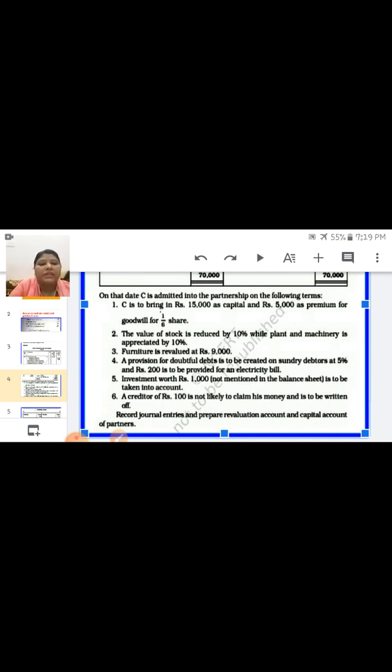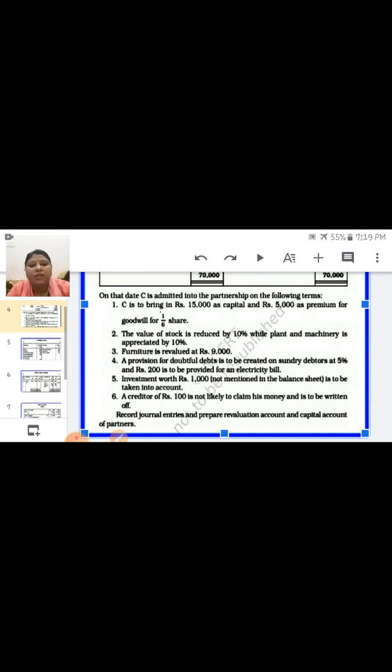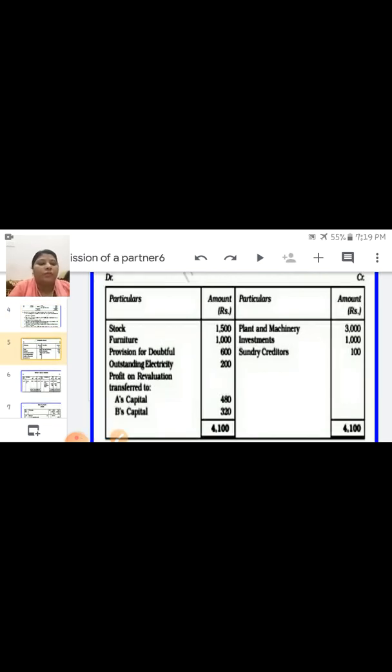Okay, so these are the items which will come in the revaluation account. First of all, let's see the solution. Let's see the revaluation account, and all items on which side we have to write down. See, debit side: stock 1500, furniture 1000, provision for doubtful debt 600, outstanding electricity liability 200. Now credit side: plant and machinery because it is appreciated, investment is unrecorded, sundry creditor is decreasing. So these items you have to write down credit side.